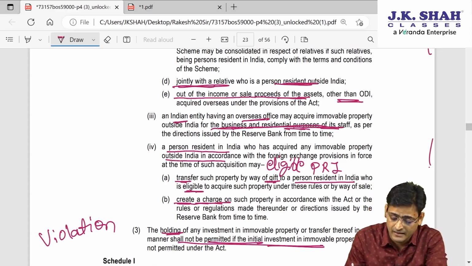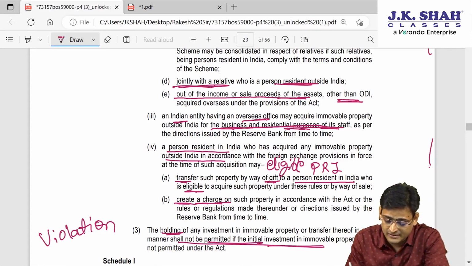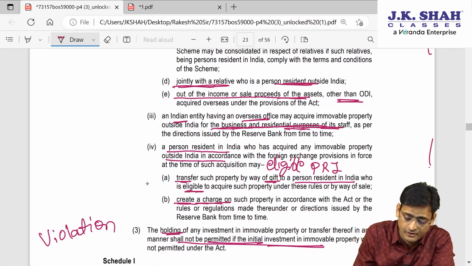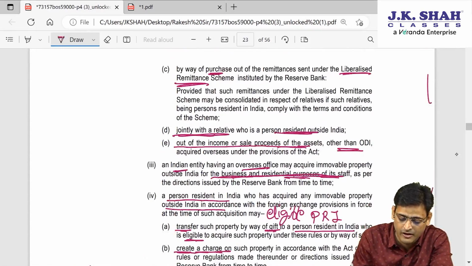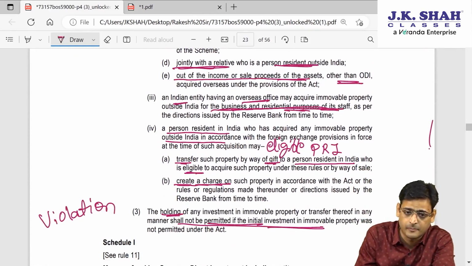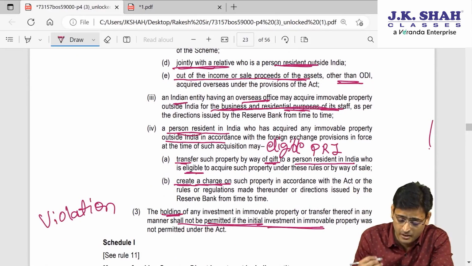Then this is a PRI who has acquired this, may transfer. So this point is about transfer. Till now we have discussed purchase. Now they are saying a PRI may transfer immovable property outside India. They may transfer it to another PRI if that PRI is eligible.